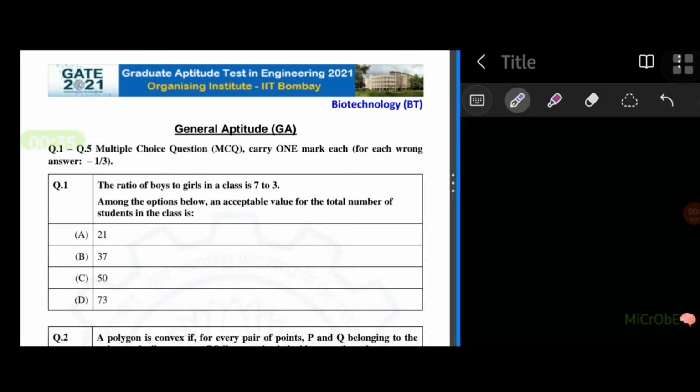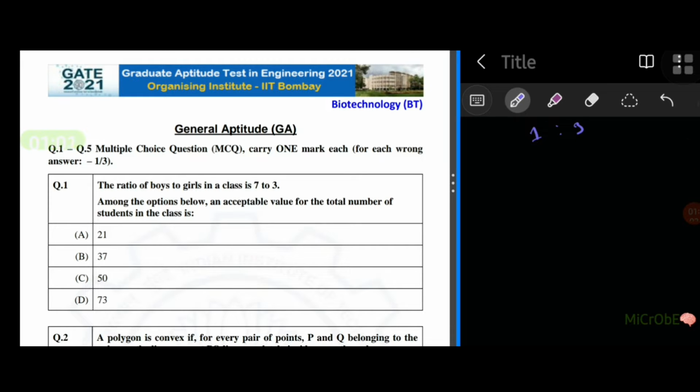So first question, the ratio of boys to girls in a class is 7 to 3. So boys is to girls is 7 is to 3. Now, among the options below, an acceptable value for the total number of students in the class. So we have to find out the number of students in the class that will give us a ratio of boys to girls of 7 to 3.